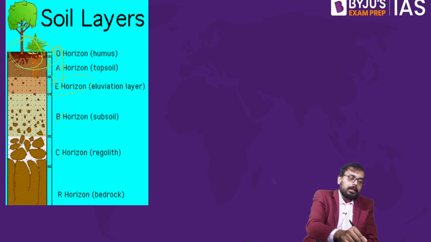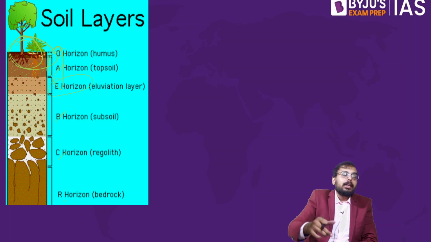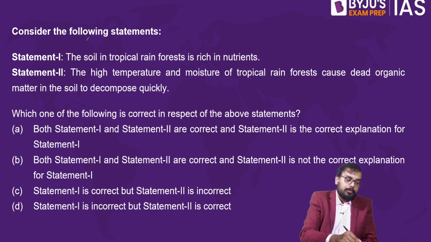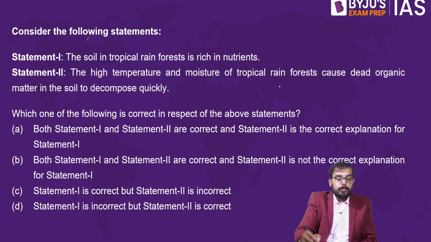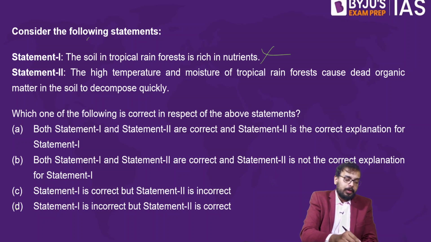The nutrients in the topsoil would get eroded completely. So in an equatorial forest, the topsoil doesn't have adequate nutrient. It's not very fertile. So statement number 1 is absolutely wrong. If it's absolutely wrong, we already get the answer.